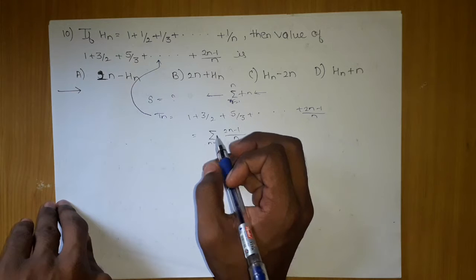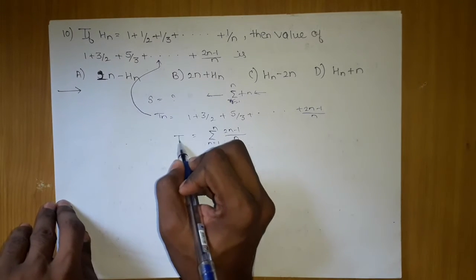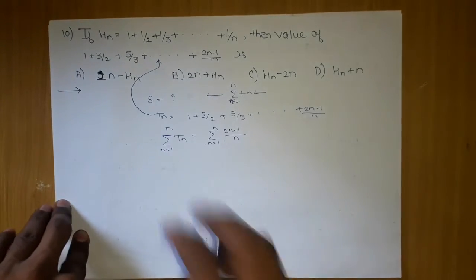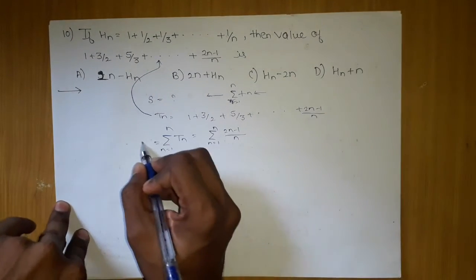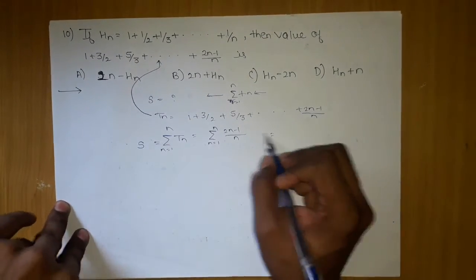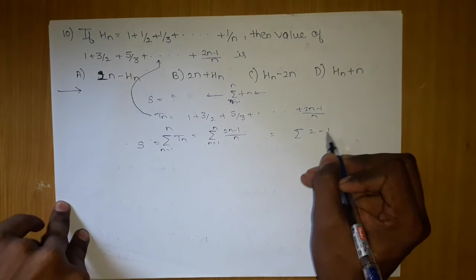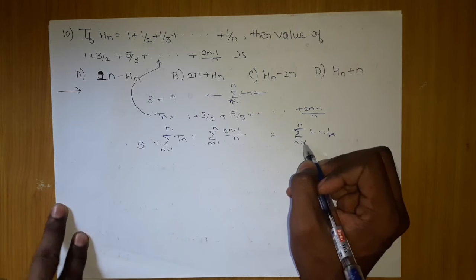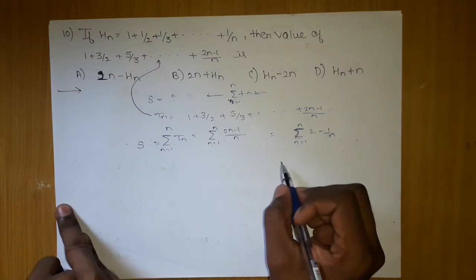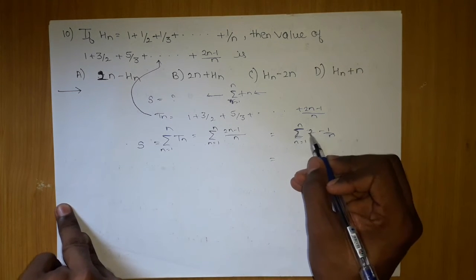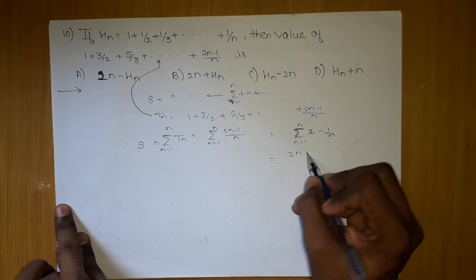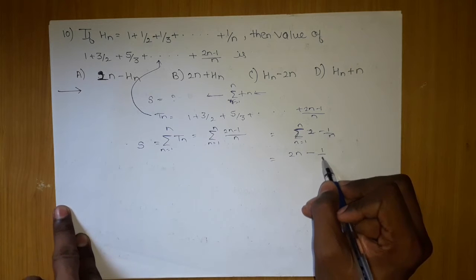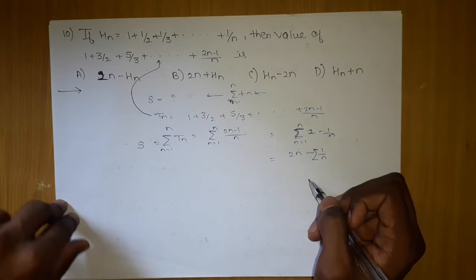What we can write is the summation from r equals 1 to n. This is our Tn. I have applied summation, so it will convert into S. Now if I break this, we are getting the summation of 2 minus 1 by n, from 1 to n. Now if I further solve this, the constant number comes out, so it converts into 2 into n, and this will be the summation of 1 upon n.